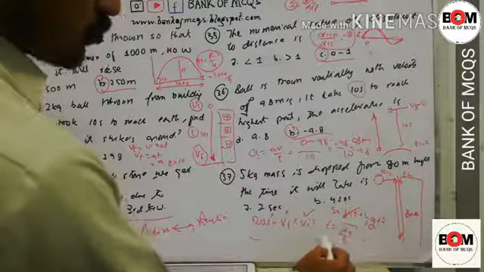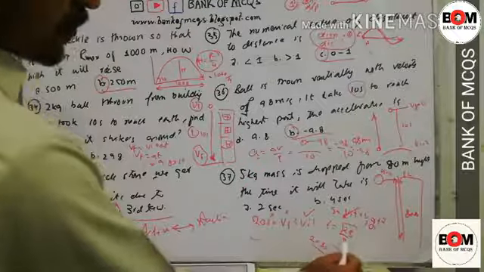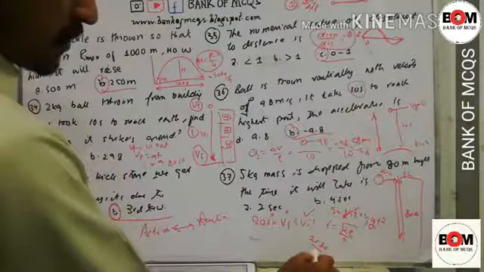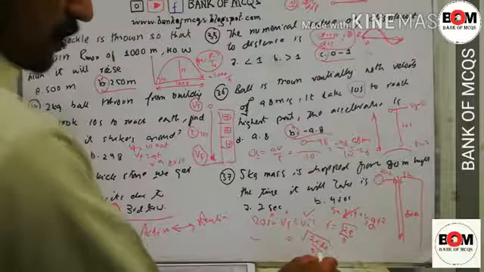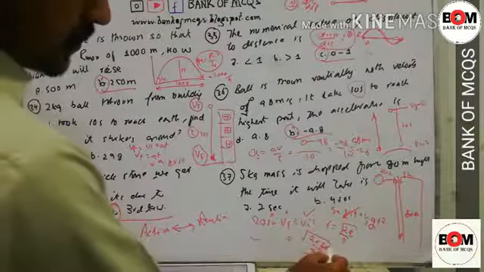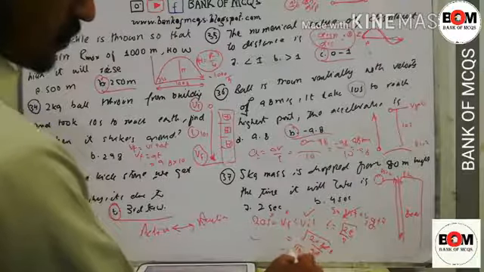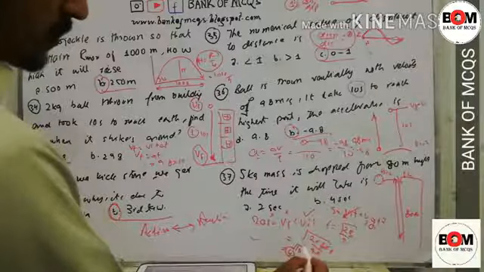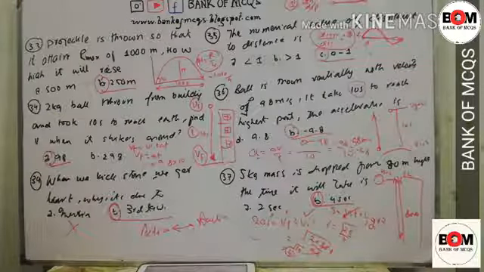So 2 multiplied by distance, 80, divided by g, 9.8 or 10, under the root. 10 eights are 80. So 8 twos are 16, under root 16 is equal to 4. So the answer is 4 seconds.